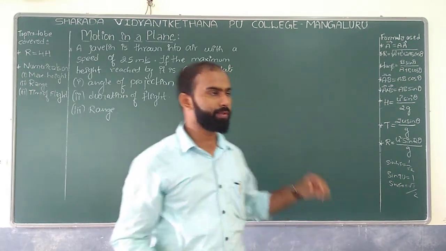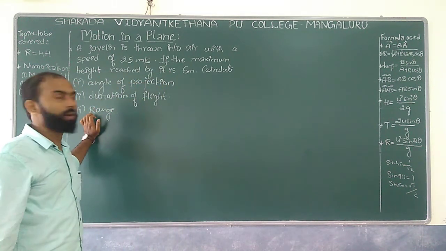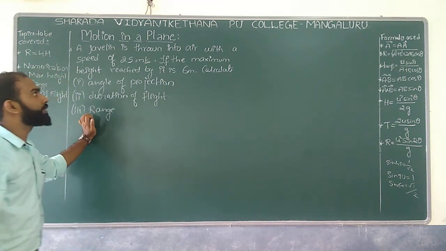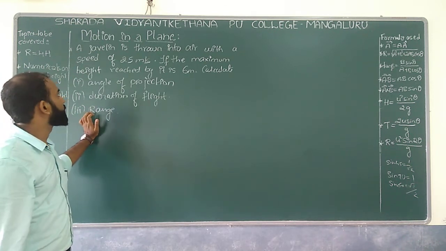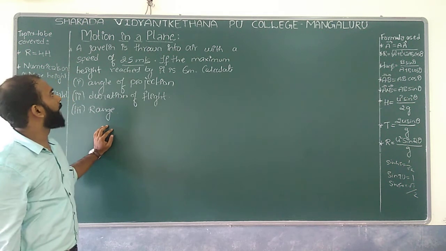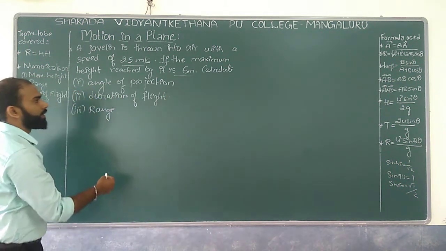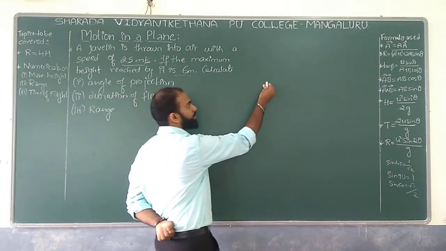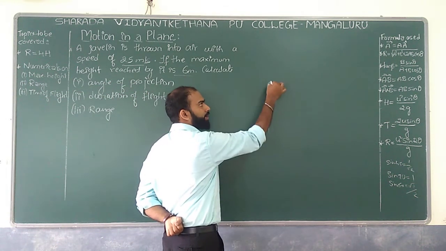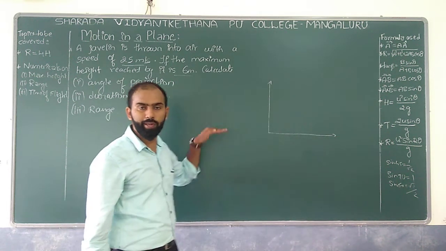Well, dear students, we'll see one more numerical which is there on the board. A javelin is thrown in air with the speed of 25 meter per second. The maximum height reached is 6 meter. Let us discuss in terms of a two-dimensional figure. This is the vertical, the y-axis, and this is the x-axis, the horizontal component.